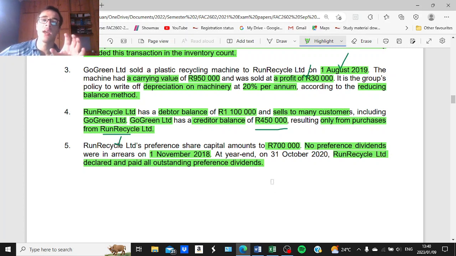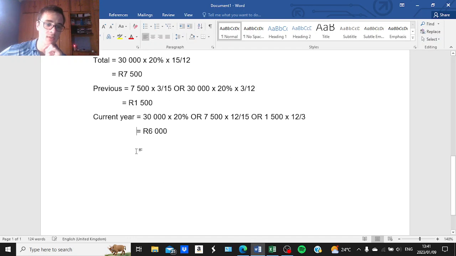In other words, we need to calculate preference dividends for 2 years instead of 1, because there were preference dividends in arrears at the beginning of this year, the 1st of November 2019. So let us first determine that amount.